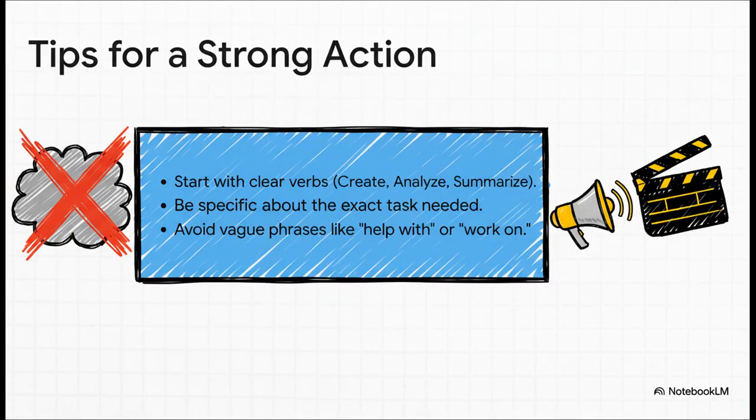And the key here is to get really specific. You want to ditch those weak phrases like help me with marketing or work on this. Instead, use strong, powerful action verbs like create a marketing strategy or analyze this customer feedback. The more precise your verb is, the more focused the AI's response is going to be.